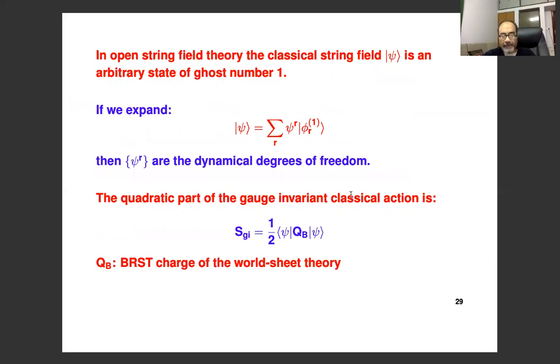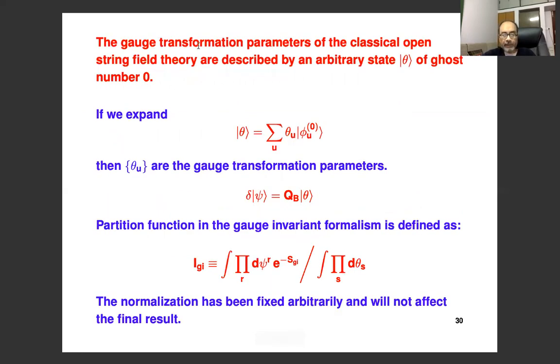The quadratic part of the gauge invariant classical action also has a simple form. This is simply the matrix element of QB between these states psi. So this gives you some quadratic term involving the psi r's. QB here is the BRST charge of the worldsheet theory. Now this theory also has gauge transformations. The gauge transformation parameters of the classical open string field theory are described by an arbitrary state theta of ghost number 0. To make it more explicit, we just expand a state of ghost number 0 in a basis, the basis of states of ghost number 0. The coefficients of expansion I'm calling theta u. These become the gauge transformation parameters of string field theory.